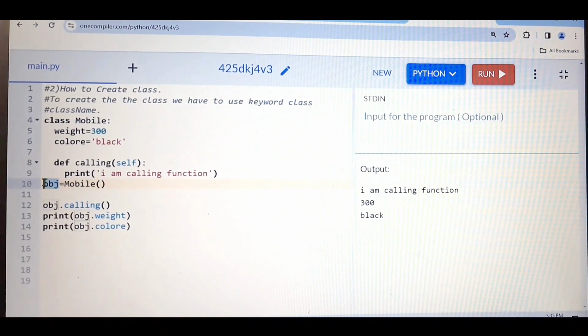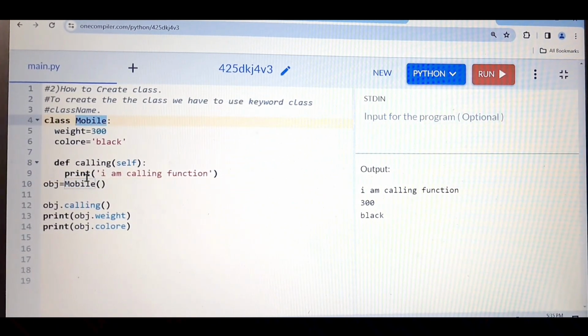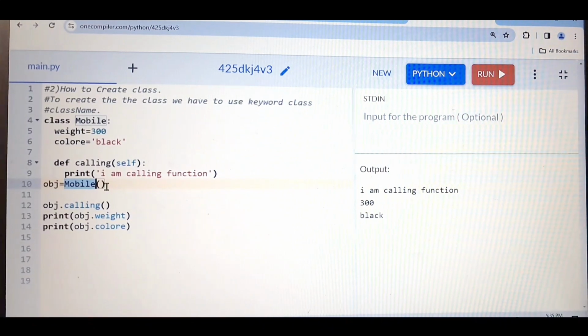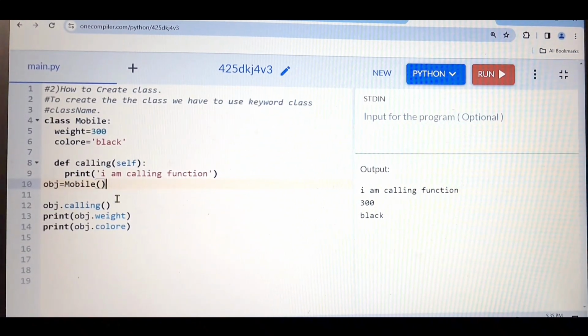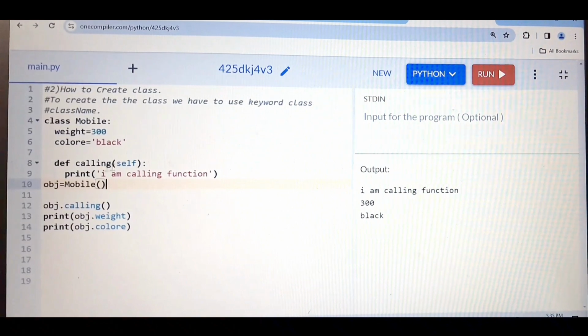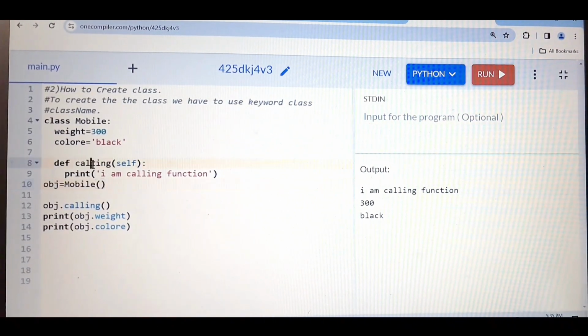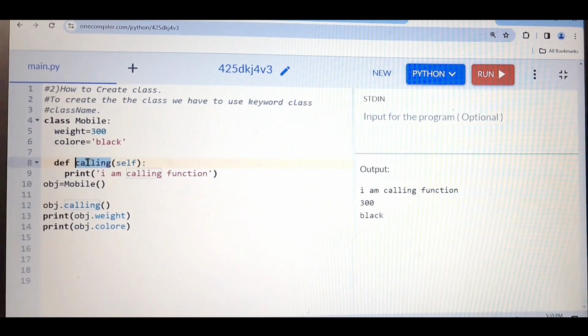This obj is any variable whatever you want, and this mobile is whatever class name you have given, the same thing you need to paste here. And I hope you're getting how we can access the action or method or function present inside the class. With the help of obj, you can simply say dot calling. Calling is the same name along with square bracket.